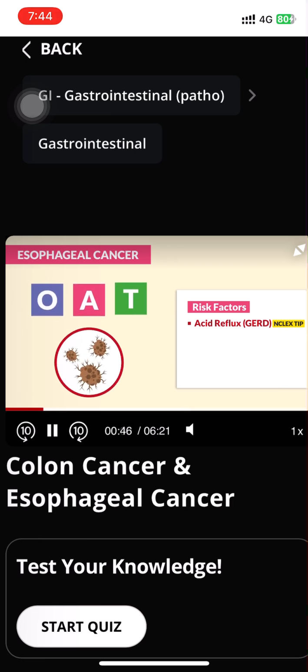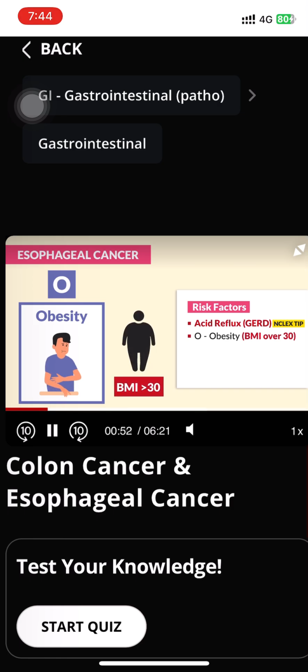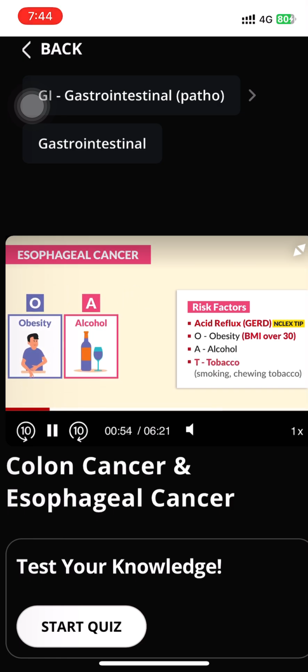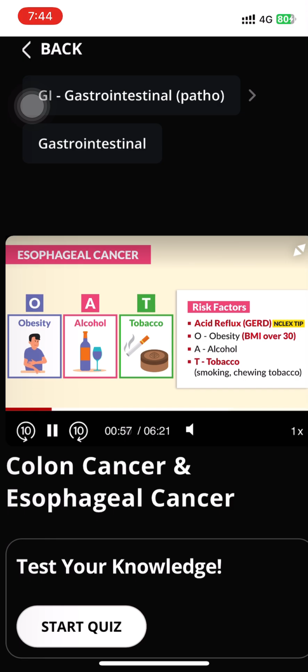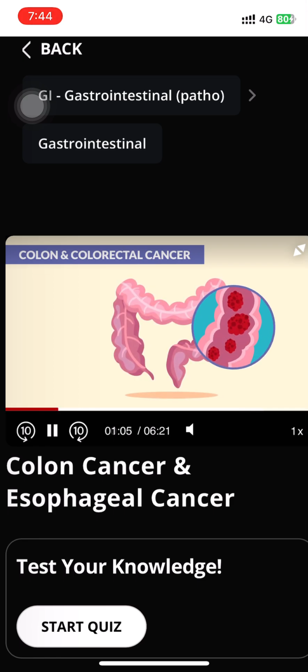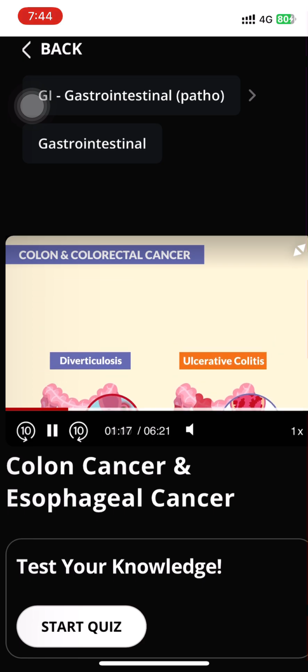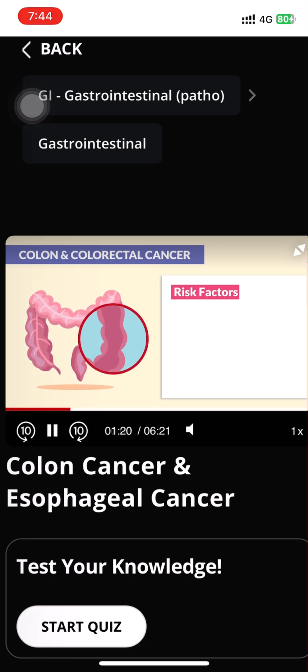And for the other common risk factors, just think OAT here. O for obesity, or a BMI over 30, A for alcohol, as well as T for tobacco, including smoking and chewing tobacco. Now switching gears to colon and colorectal cancer, or cancer of the colon. This includes the large intestine and the rectum, that exit door of the GI tract. So the main risk factors include diverticulosis and long-term ulcerative colitis. So just think anything that causes destruction, just like esophageal cancer with that GERD.